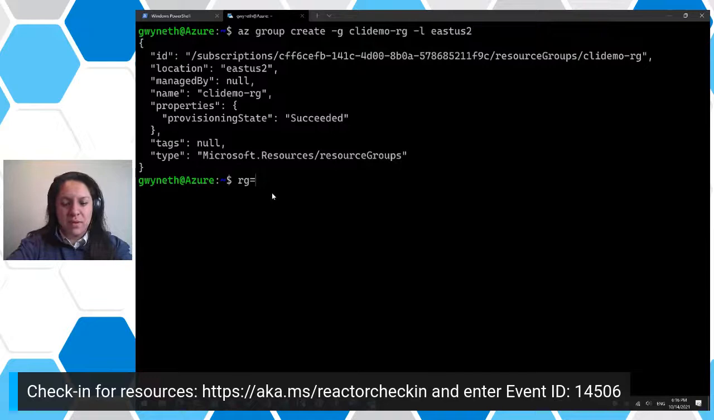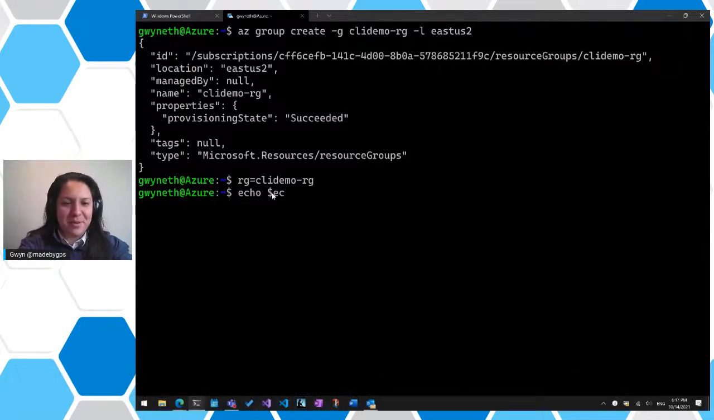We're going to say resource group is going to equal CLI-demo-resource-group, and then we just echo this out. This isn't part of the demo. I should have done this before, but anyway, here we are. And we'll just echo this out. Perfect. Okay.